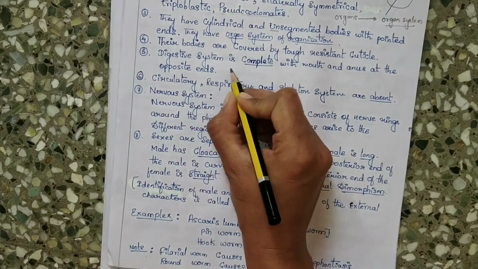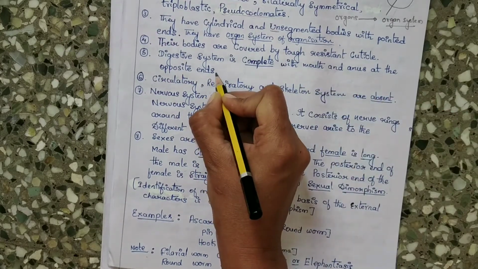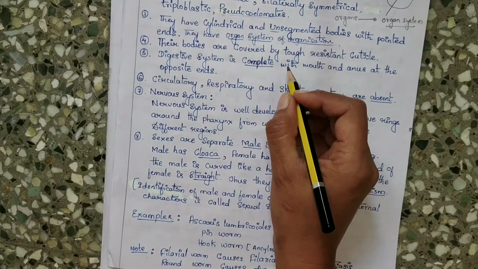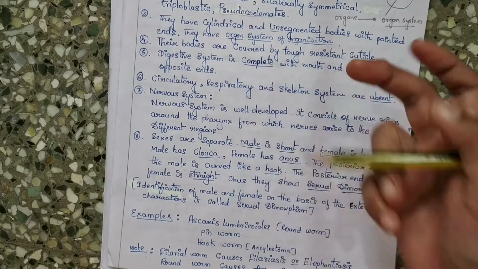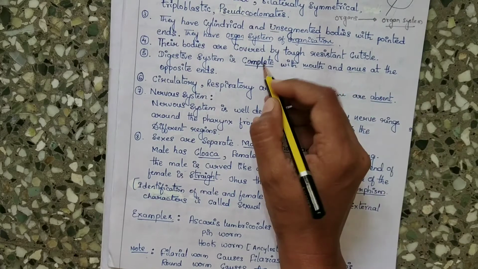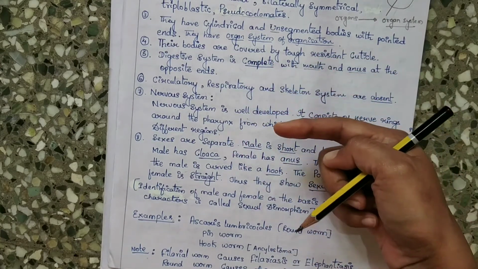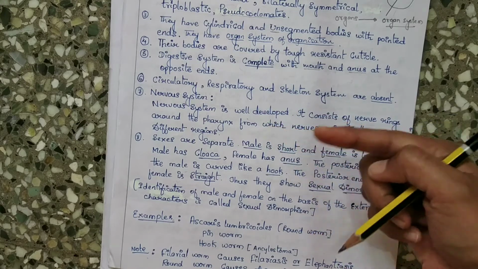Next point, the digestive system is complete with mouth and anus at the opposite ends. As I explained before in the previous video, if the digestive system is complete, it means they have two pores, one for the mouth and another for the anus. If it is incomplete, they have only one pore that acts as both mouth and anus.